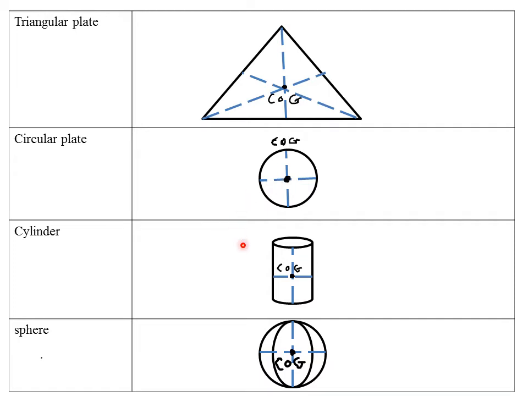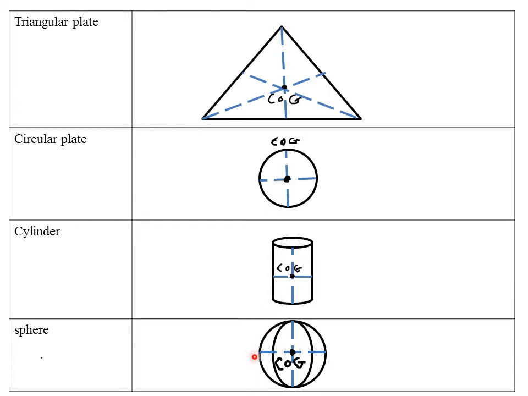Then for the case of maybe a cubic block, you just construct the diagonals, then the point of intersection of the diagonals will represent the center of gravity. Now for a cylindrical shape, or a cylinder, to determine its position of center of gravity, the procedure involved is that you construct the vertical and the horizontal axis, then the point of intersection or the midpoint of those axes gives the position of center of gravity. So you construct the vertical axis, this is our vertical axis, then you also construct the horizontal axis, then the point of intersection of the two axes will represent the position of center of gravity for a cylindrical shape.